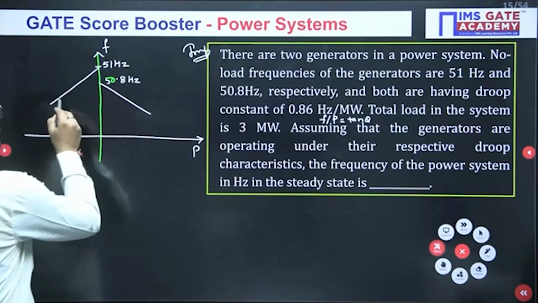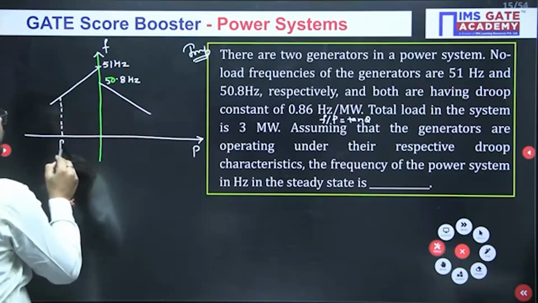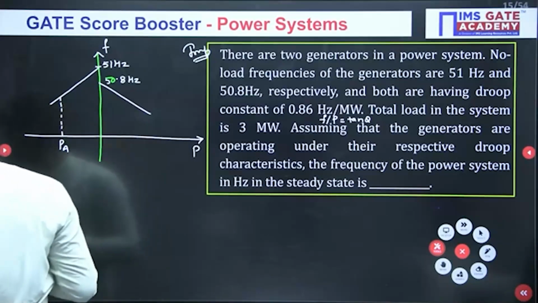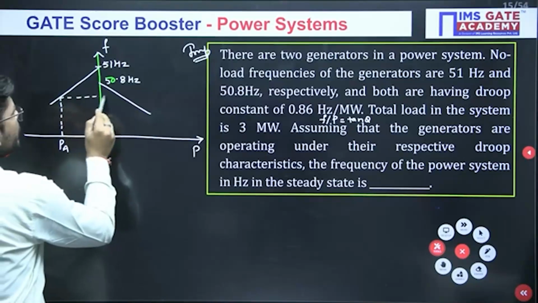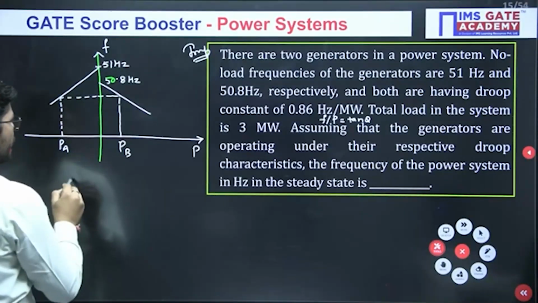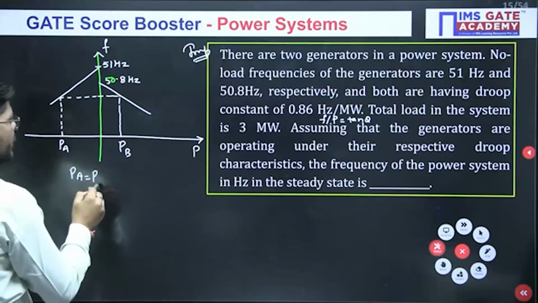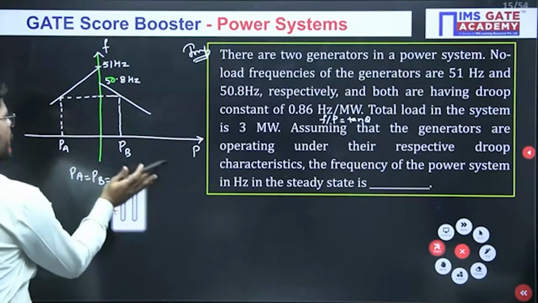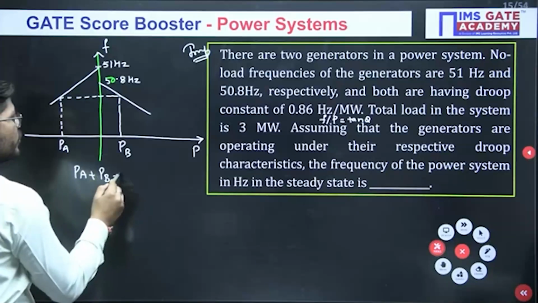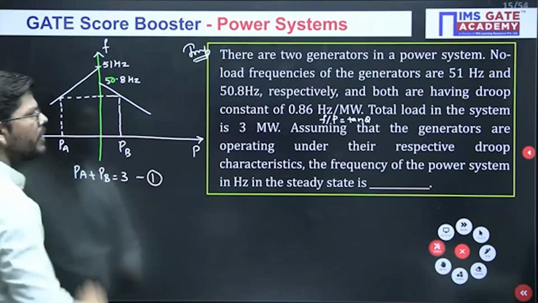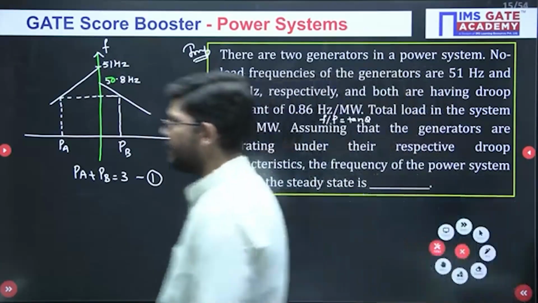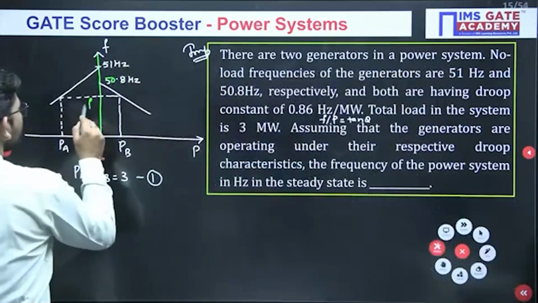So if this generator is sharing a load of PA, and this generator is sharing a load of PB, operating in parallel at the same frequency, then PA plus PB has to be equal to 3 megawatt. This is equation number 1. Fine. Now what we generally do here, this is Fn.